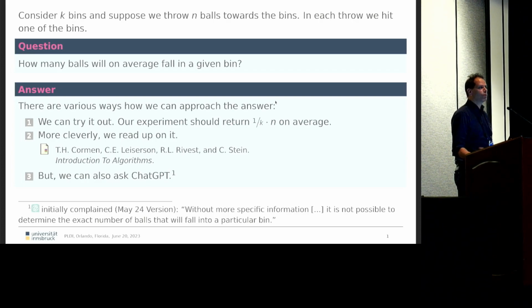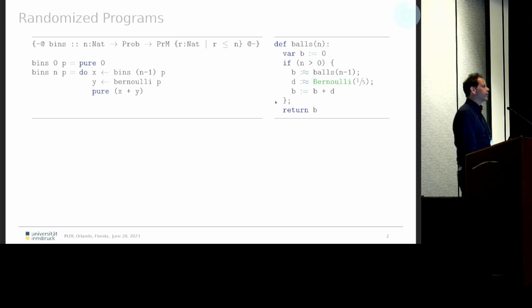Okay, what has this to do with programming? Well, let's put this into a program. The left example we took from the literature is just recursively programming exactly this question, and the right one is the example we use as motivating example throughout the talk. So let me explain this example to you. It's a recursive procedure. We branch on whether the parameter of the recursive call is greater than 0. If yes, then we recursively call balls on n-1, and get the number of balls if we have thrown n-1 balls. Then we sample from a Bernoulli distribution, and we update the number of balls accordingly, and we return.